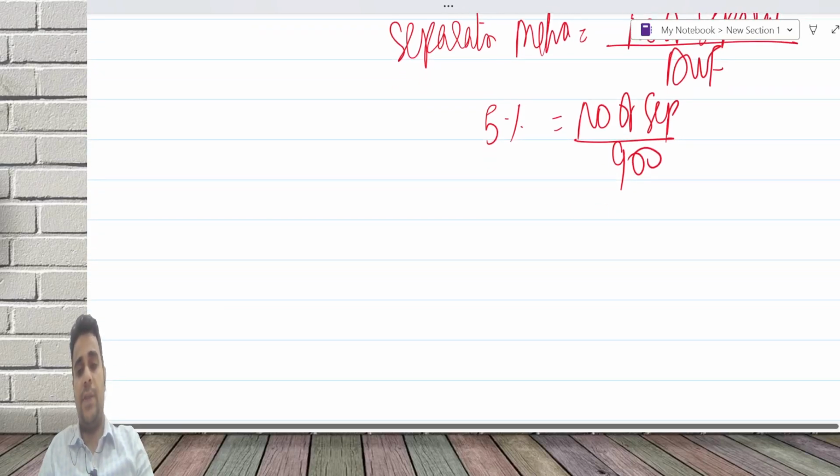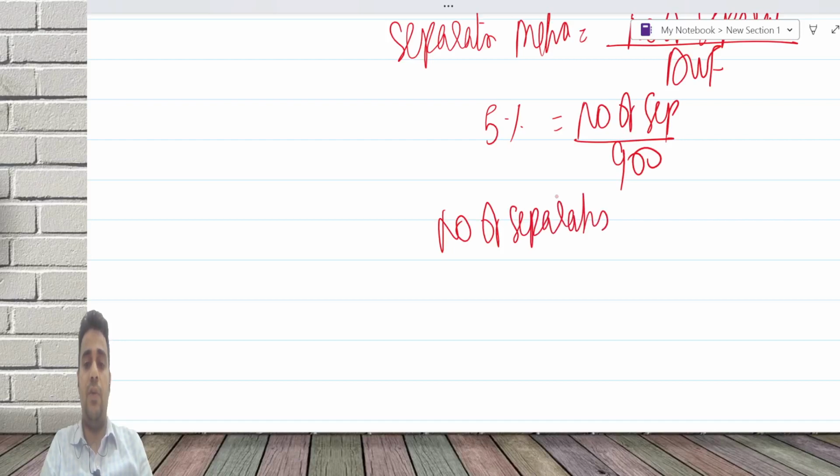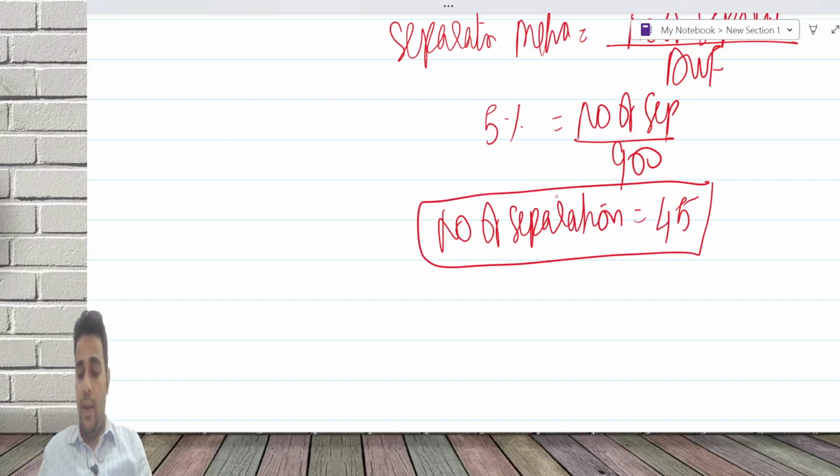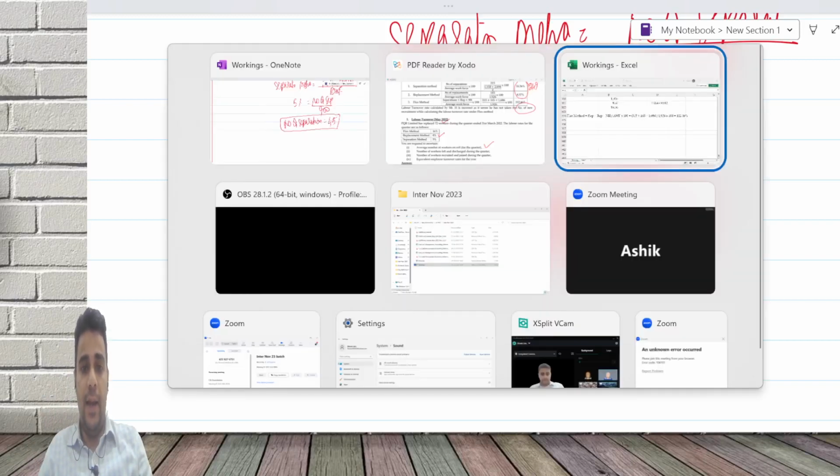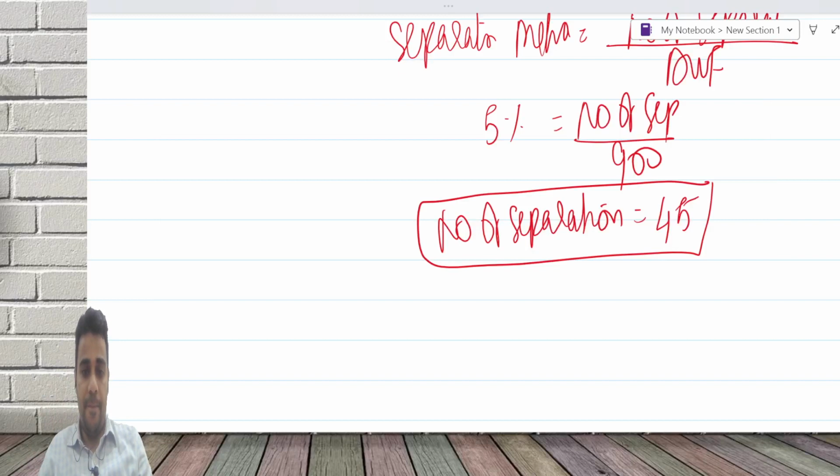Number of separations is equal to 900 into 5%, which is 45. So the number of separations, workers left and discharged, is 45.